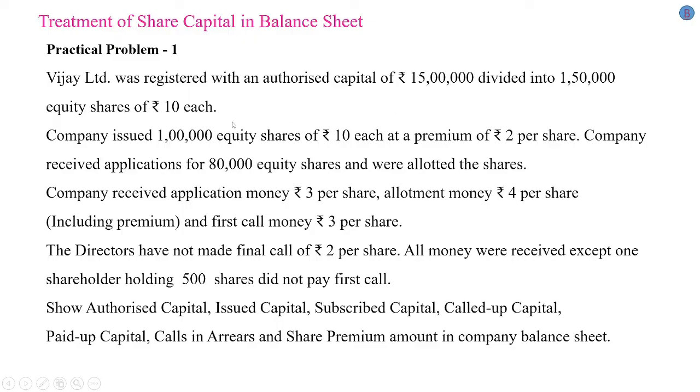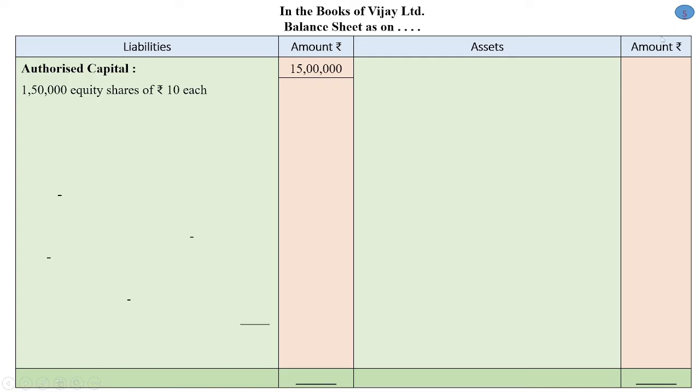Next, the company issued 1 lakh shares of rupees 10 each at a premium of 2 per share. Hence, our issued capital is 1 lakh equity shares of rupees 10 each. So 1 lakh into 10, 10 lakh is our issued capital.